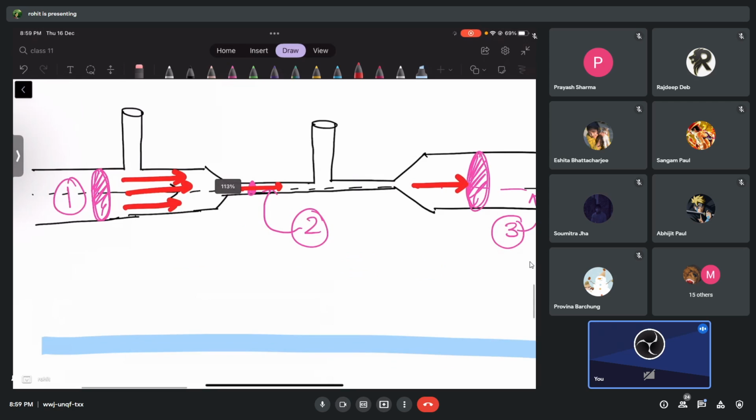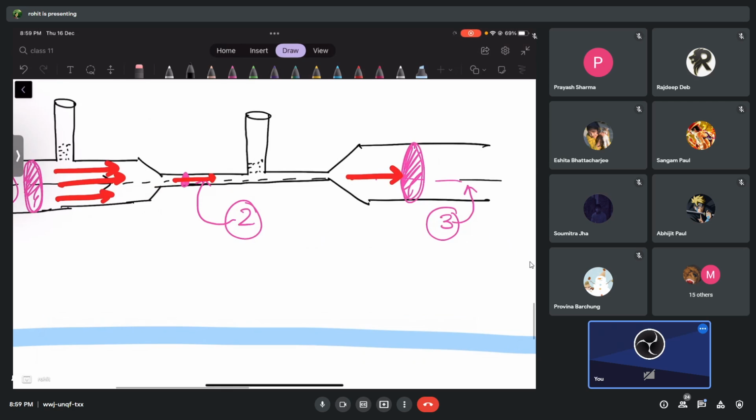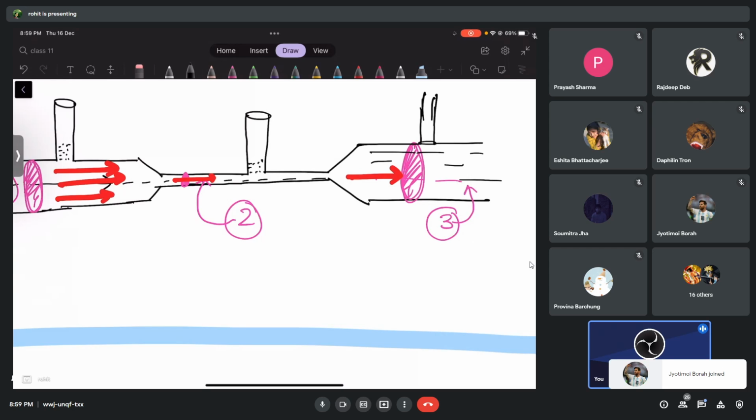Since there's an opening here, the liquid will rise up to a certain level, right? Do you understand what I'm saying, guys? There's an opening here, so the liquid from there, whichever is here, will also rise here. Let me tell you to what levels they are going to rise.